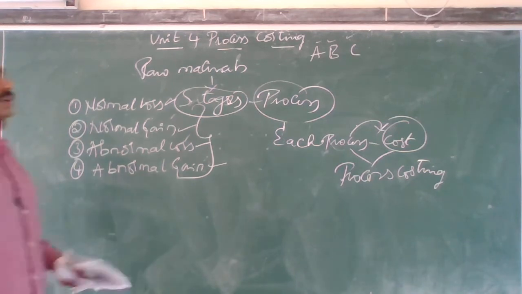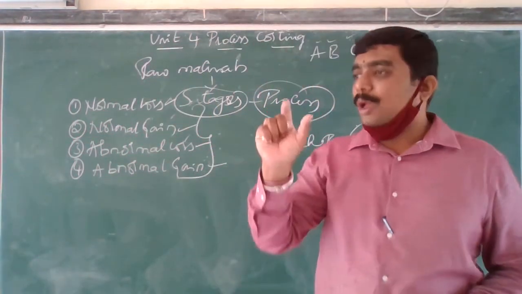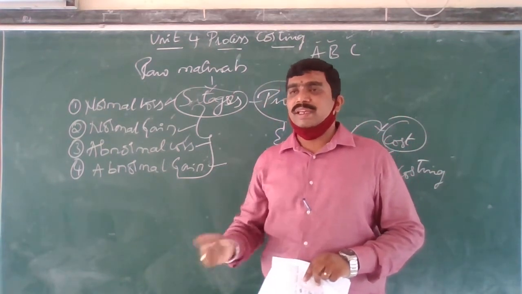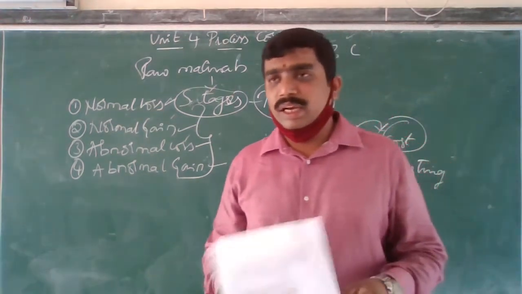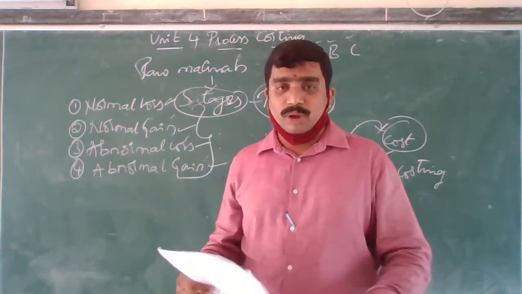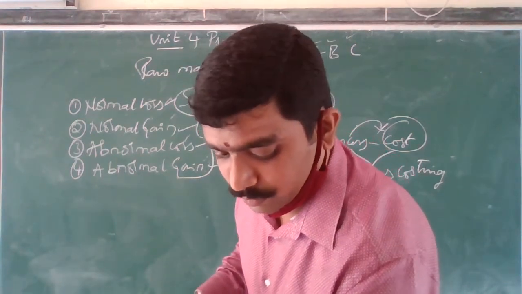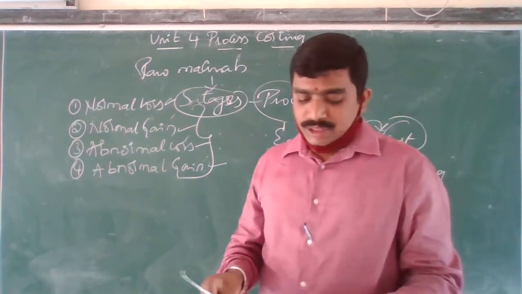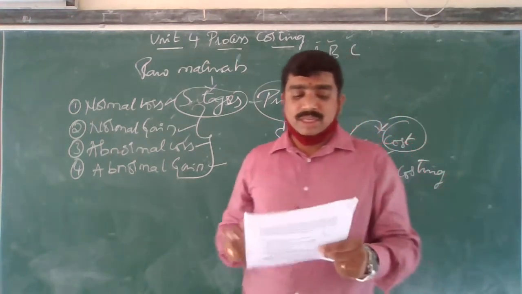See now, I just told what is the meaning of this process costing. I am going to explain only the meaning here. Other than this, the differences and characteristics, everything is there in the material. Just go through that. Then directly I will be moving on to the problem now. See now, first problem. Characteristics of process costing we have.